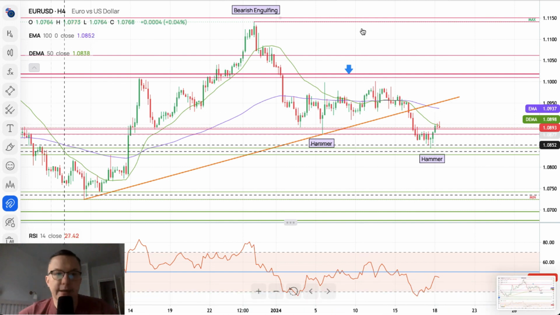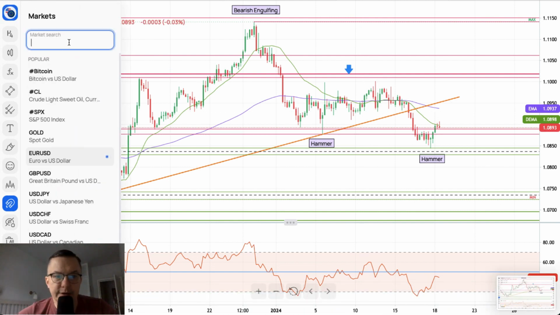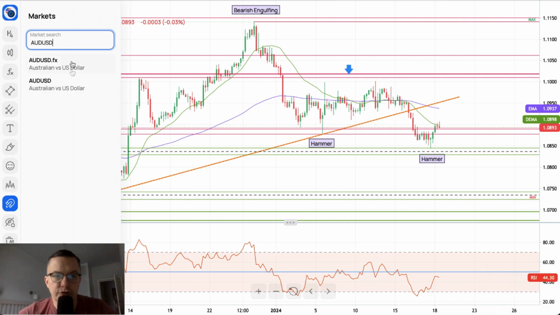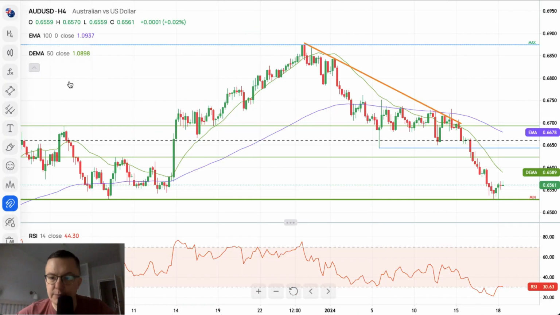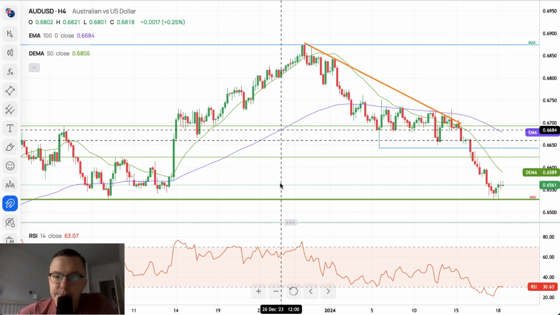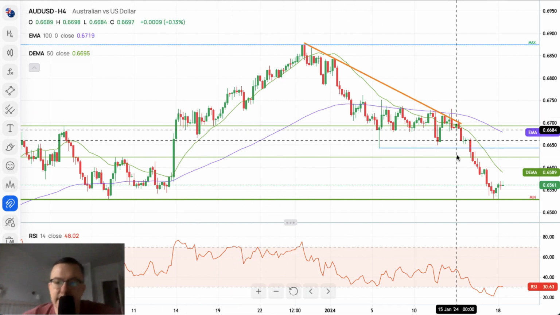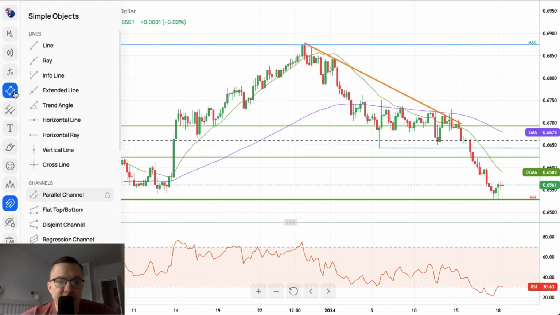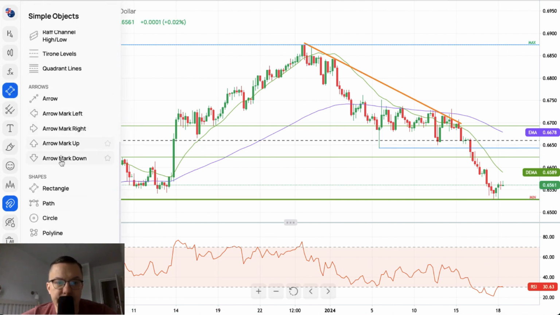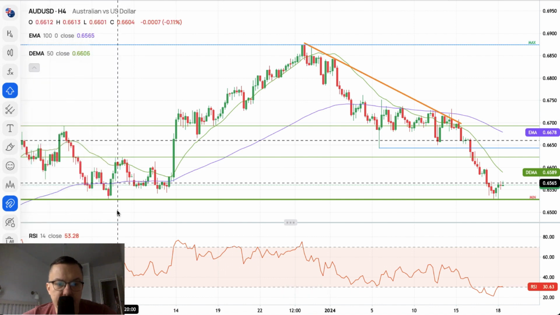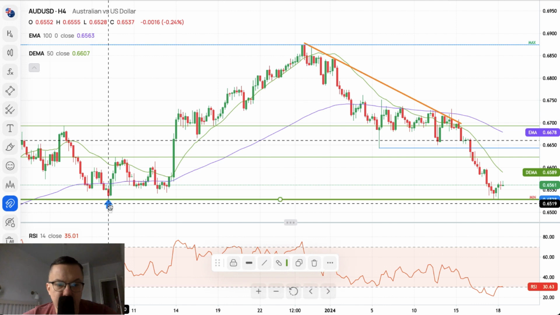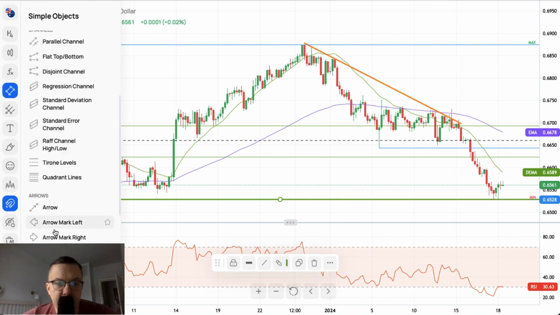And now I said something about the Australian dollar, so let's just go to the Australian dollar chart. We talked about this Australian dollar chart just recently, as you can see, we hit this level that I indicated before. This level was, of course, located here. That was the lows from the beginning of December 2023, and we just hit this level again.